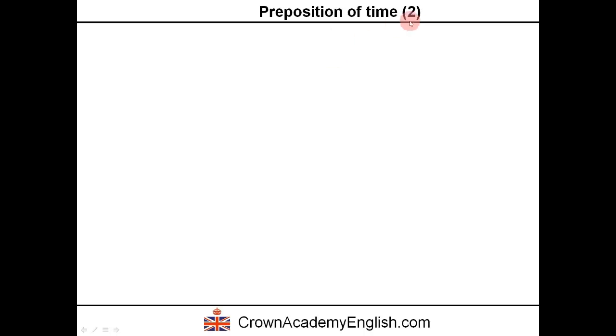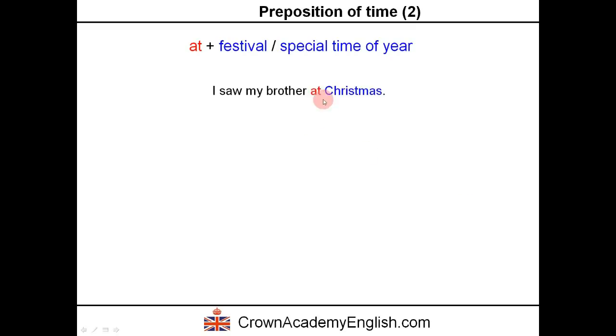Another use of at as a preposition of time is at followed by the name of a festival or a special time of the year. So two very common examples. Well, the first one is at Christmas. So I saw my brother at Christmas.